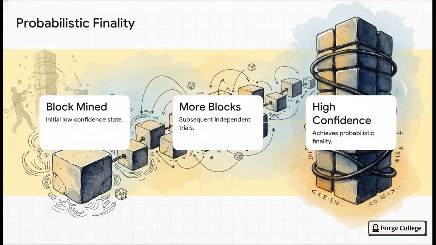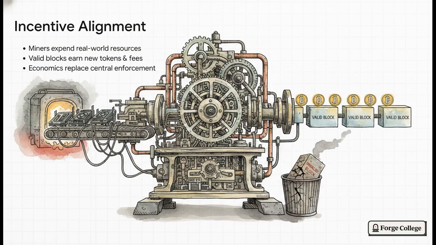Each new block is a totally independent lottery trial that an attacker would literally have to win in reverse just to undo history. So while finality is never technically 100% guaranteed in a split second, it becomes a mathematical near certainty as that chain grows deeper and deeper. And honestly, you just can't talk about these goals without talking about money. Since there are absolutely no network police here to enforce the rules, the system has to rely on perfect economic incentives to reward honest players.